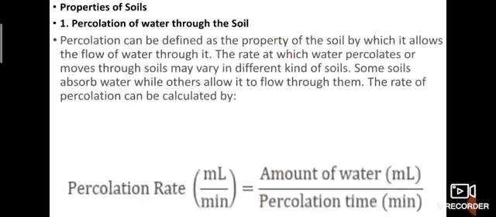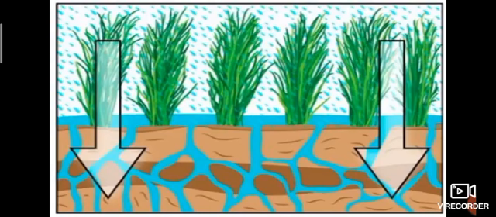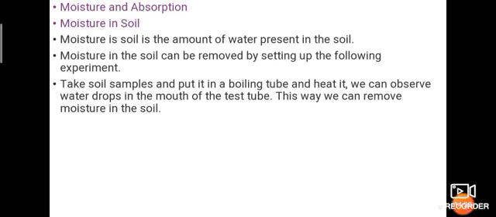Then properties of soil. Firstly, percolation of water through the soil. Percolation can be defined as the property of the soil by which it allows water to flow through it. How do you calculate the percolation rate? Amount of water divided by percolation time. That is percolation.